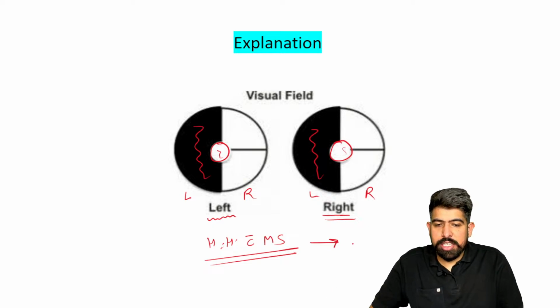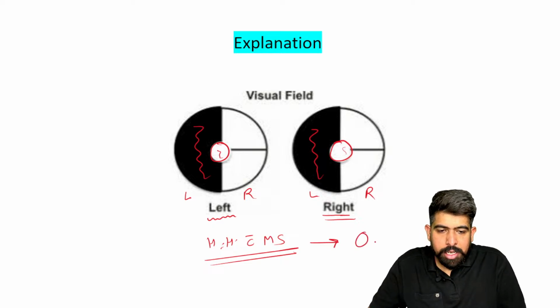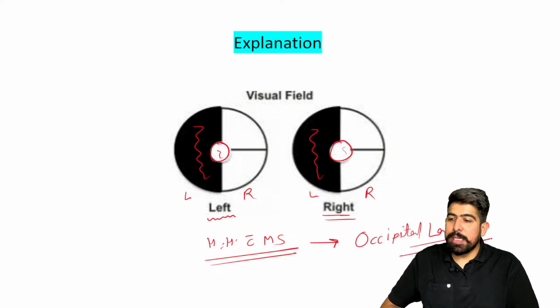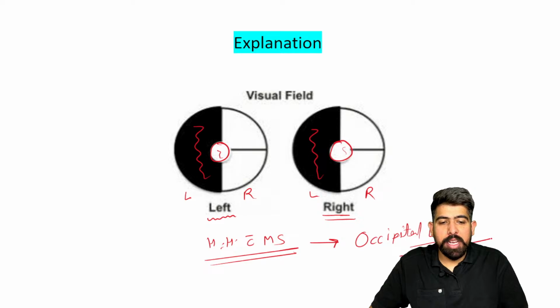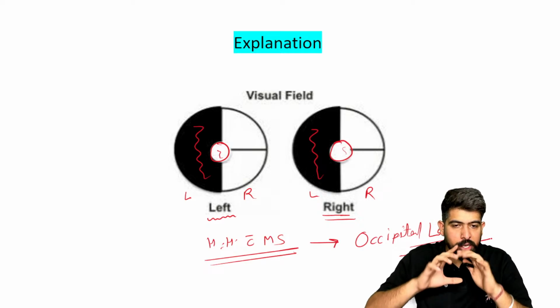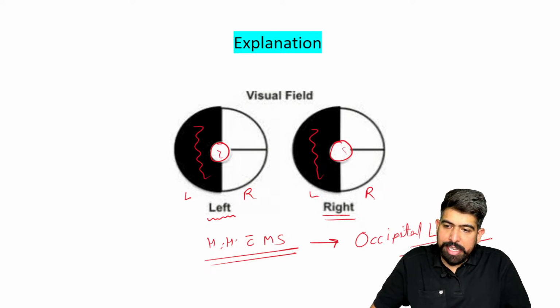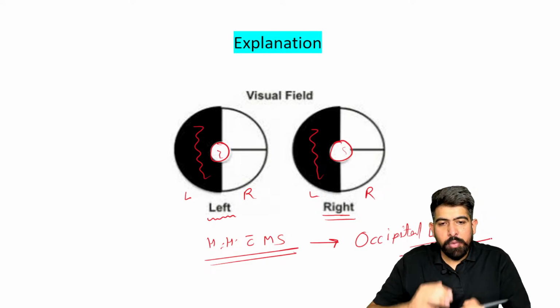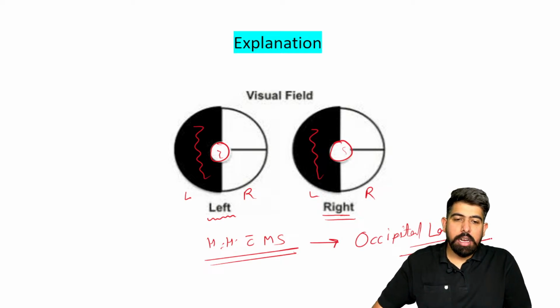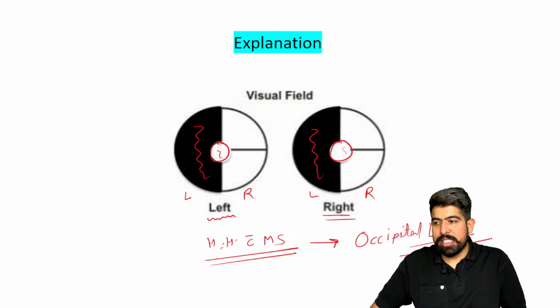Very good, guys. So this is at your occipital lobe, right? So in the occipital lobe, what we are seeing is homonymous hemianopia with macular sparing. Perfect, right? So did you understand this thing? Surely, in this session there will be a particular slide where I will explain all the levels of your visual tract where we get the defect and which type of defect will be seen.